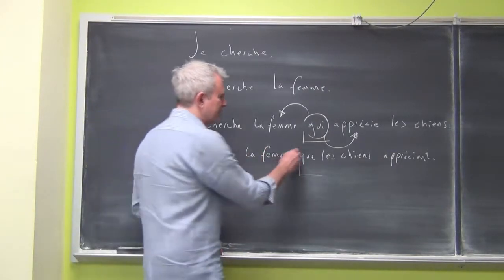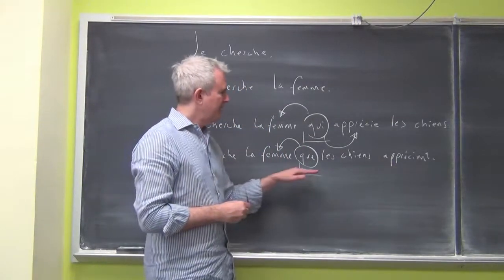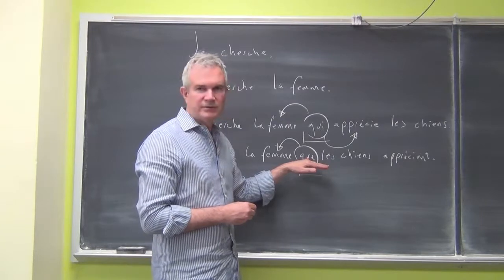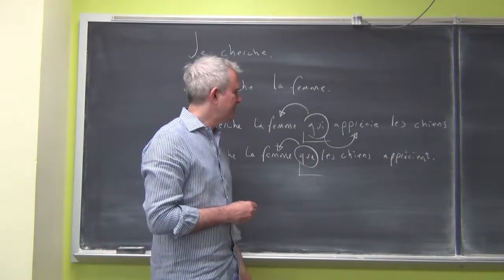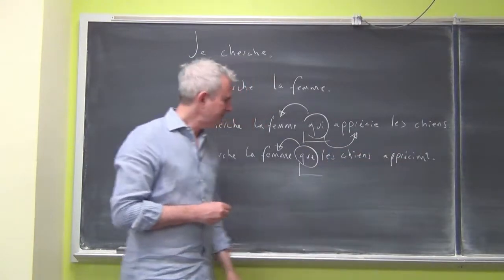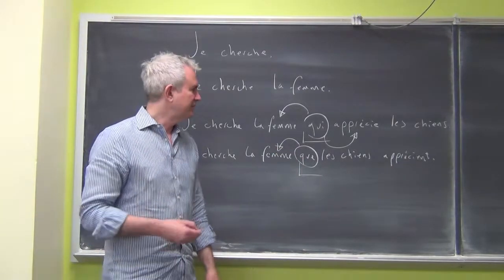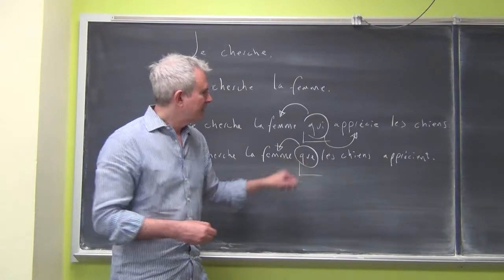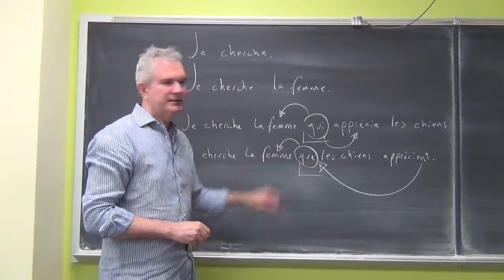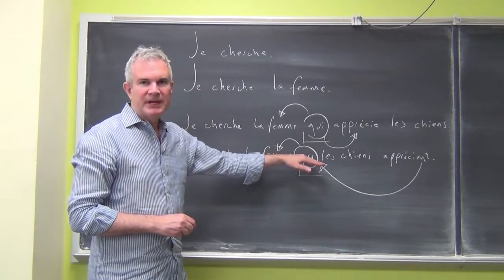It's getting its number and gender and person from la femme, its antecedent, and it has a grammatical relation to the verb in the clause that follows it, apprécient. The subject of apprécient is les chiens. La femme is the direct object. It's coming in front of the verb. That's very frequent in French. So, les chiens apprécient the woman. Since it's a direct object, its form as a relative pronoun is que.